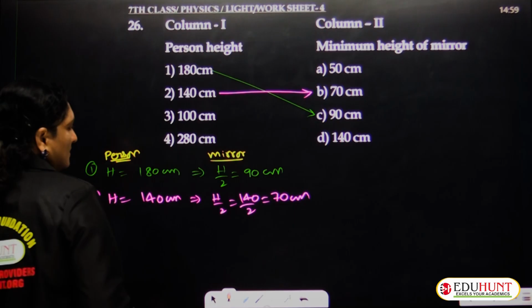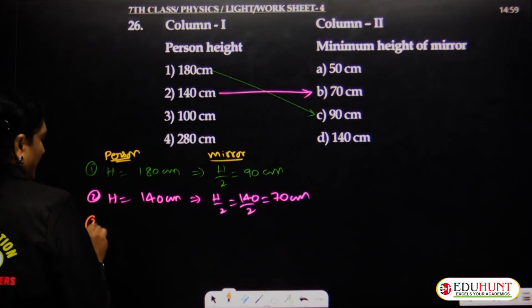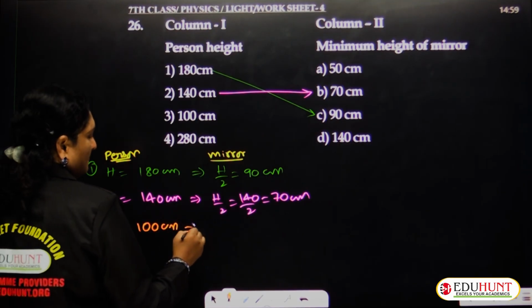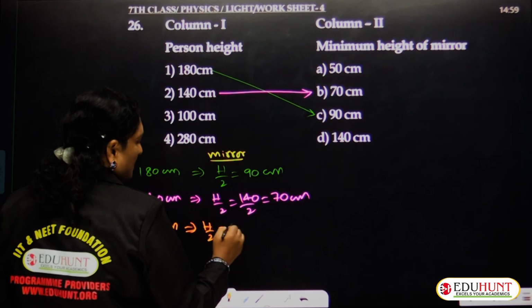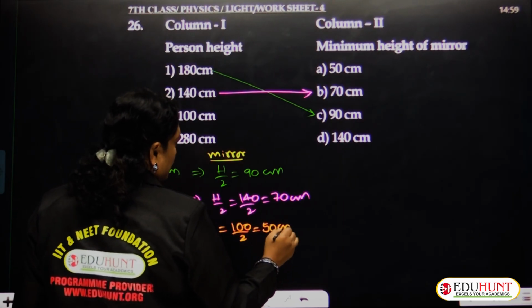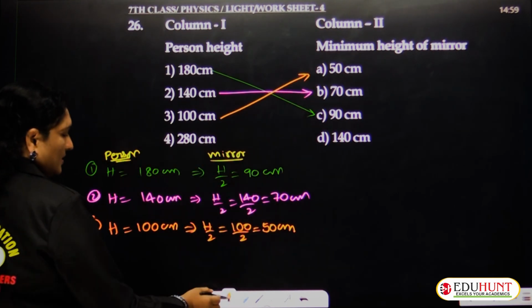Let us also go with the third case. Case 3, the person's height is given as 100 centimeters. This implies the mirror height must be 100 upon 2, which equals 50 centimeters. So for 100, the answer must be 50 centimeters.